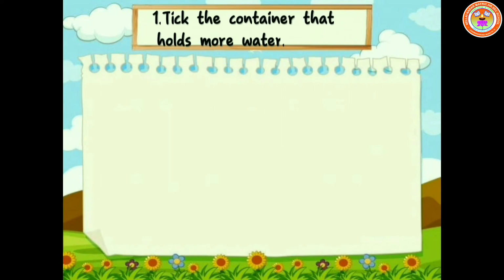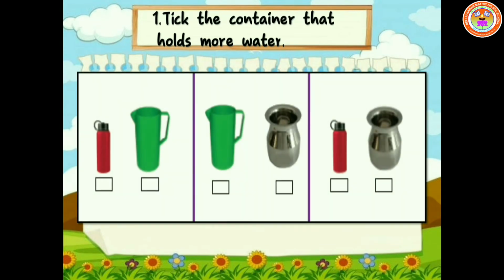Using this, you will be solving a small exercise. First question. Take the container that holds more water. First one. A water bottle can hold 5 tumblers while a jug can hold 10 tumblers of water. Hence, jug holds more water. Look at the second one. A jug can hold 10 tumblers while a vessel can hold 3 tumblers of water. Hence, jug holds more water. Third one. A water bottle can hold 5 tumblers of water while a vessel can hold 3 tumblers. Hence, water bottle holds more water.